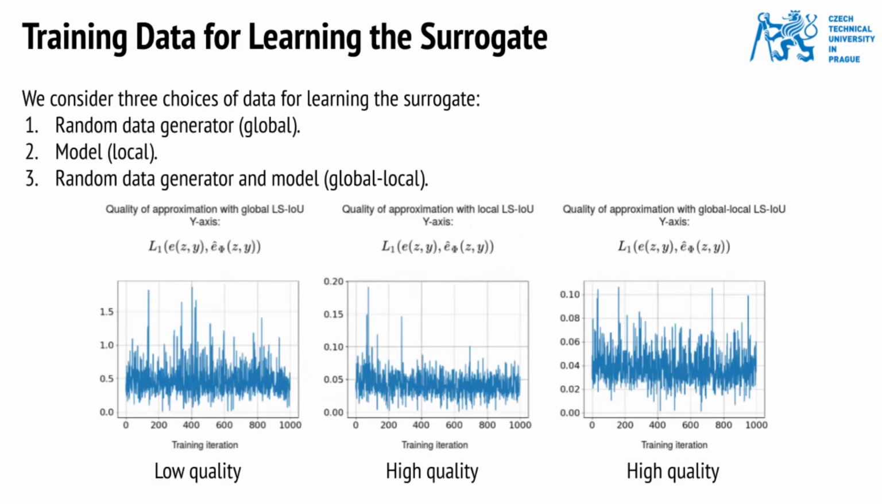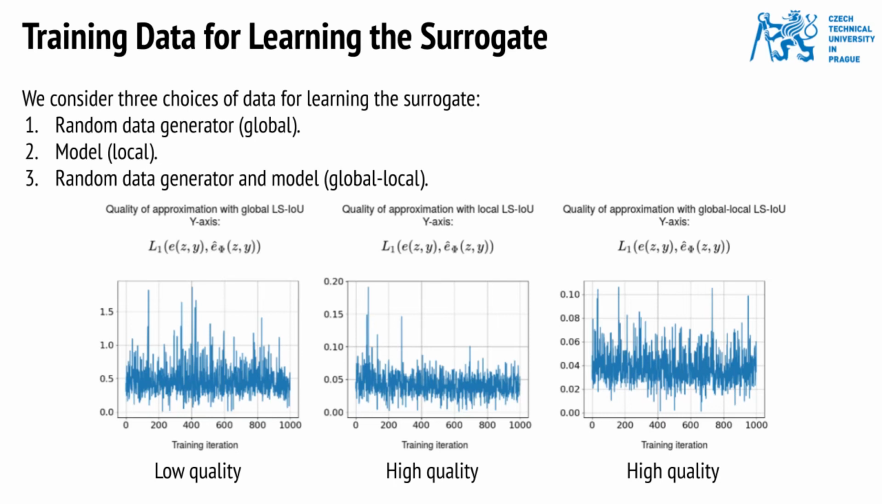We consider three choices of data for learning the surrogate. First, the data is obtained from a random generator which is independent of the model. We refer to this as a global setting. Second, the data is obtained from the model. We refer to this as a local setting. And third, the data is obtained from both the random generator and the model. We refer to this as a global local setting.